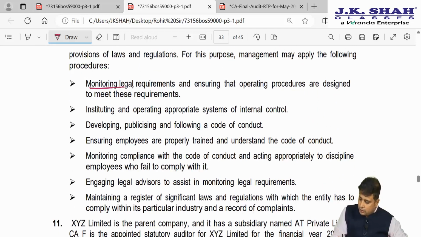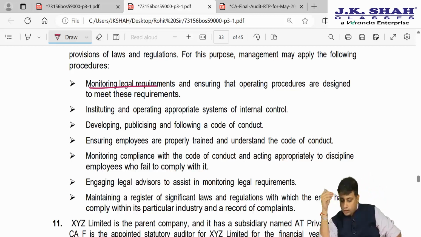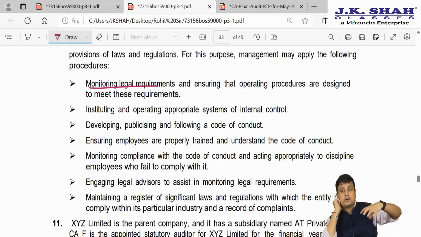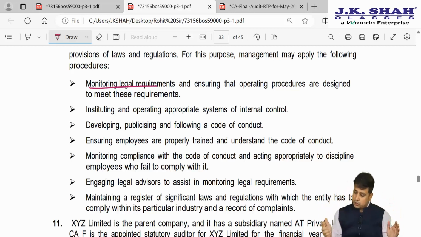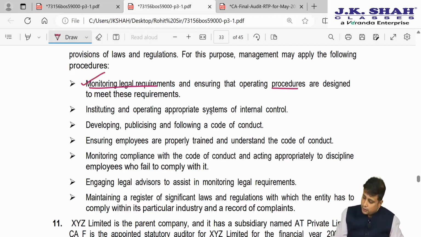Firstly, monitoring the legal requirements and ensuring that operating procedures are designed to meet these requirements. So we'll have monitoring of the legal requirements. So what legal requirements are applicable? We will ensure that procedures are built in such a way that we comply with this. Second, instituting and operating systems of internal control. So if we have well designed internal controls, we will comply with the same.